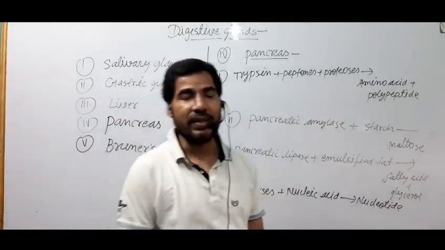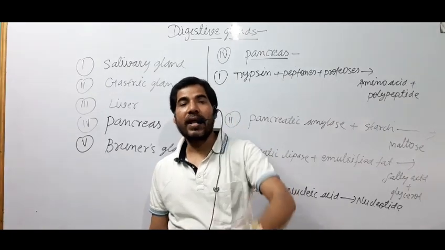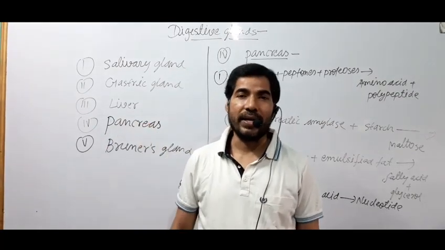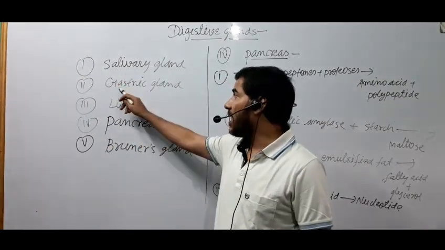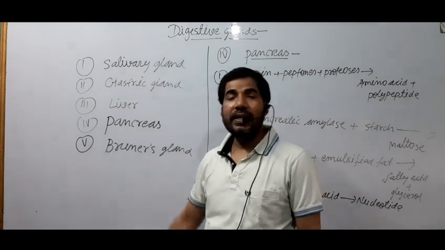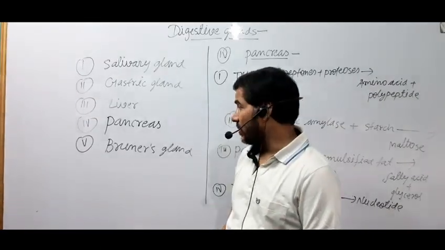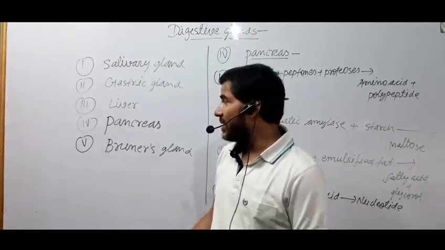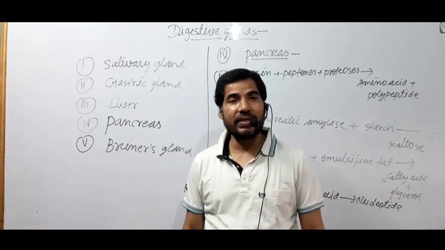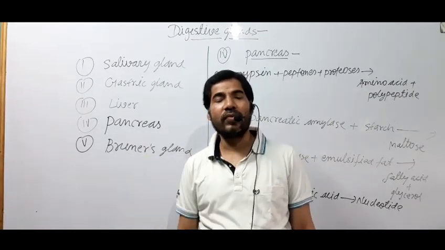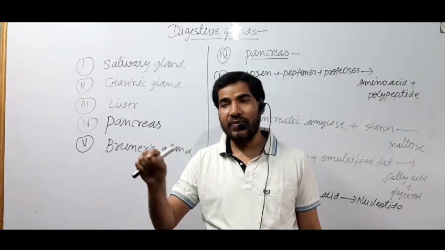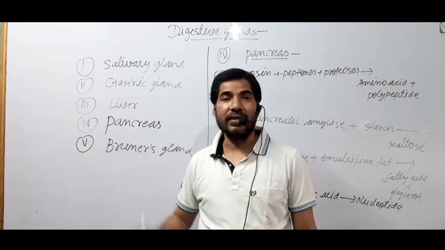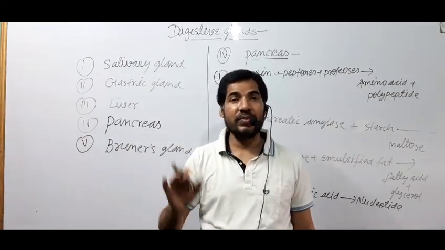pancreas. I have said that in our body, two types of glands are present, in which one is called exocrine gland and second is called endocrine gland. Salivary gland, gastric gland and liver are all examples of exocrine gland. But in case of pancreas, it is not correct. Pancreas is a special type of gland which is exocrine as well as endocrine in nature. It releases enzymes and hormones both.